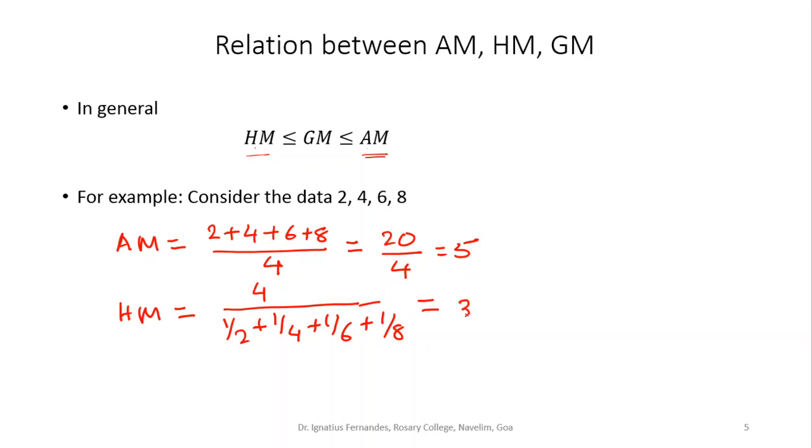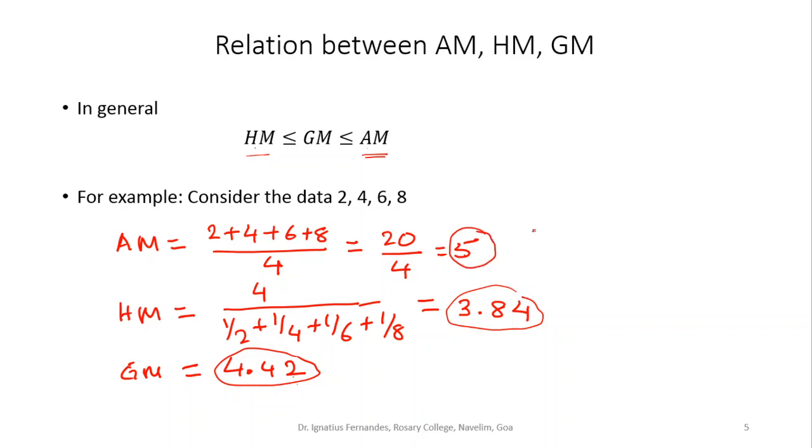This will come to around 3.84. And the geometric mean we have just calculated in the previous slide had come to 4.42. So you will see that harmonic mean, that is 3.84, is the least among all 3. Geometric mean is intermediate, and then highest is arithmetic mean.